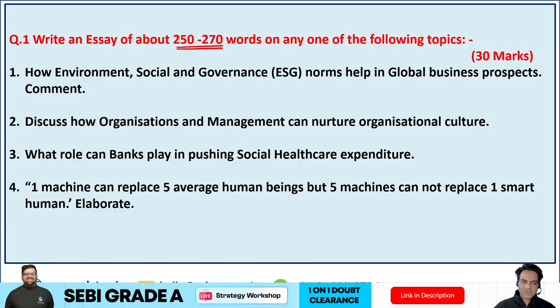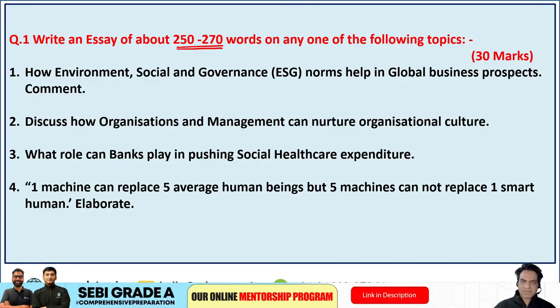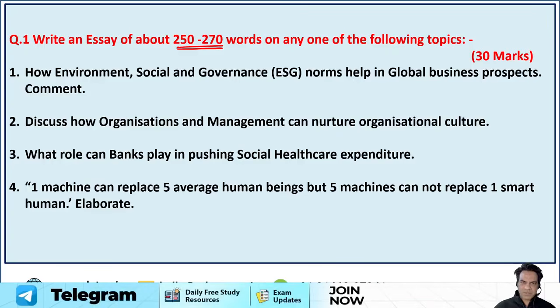Third topic was what role can banks play in pushing social healthcare expenditure? So what role can banks play in pushing social healthcare expenditure? So this was basically based on economy and finance.